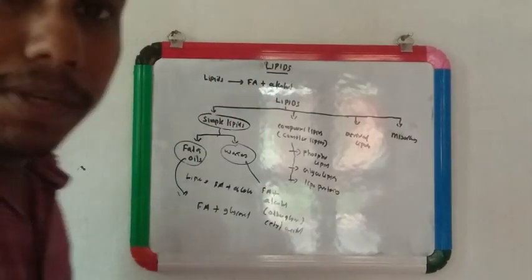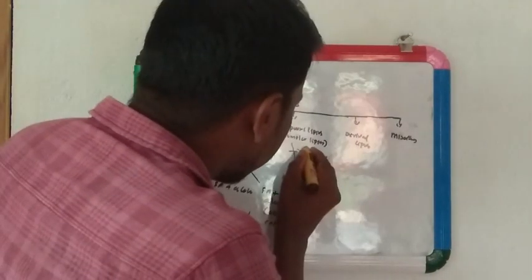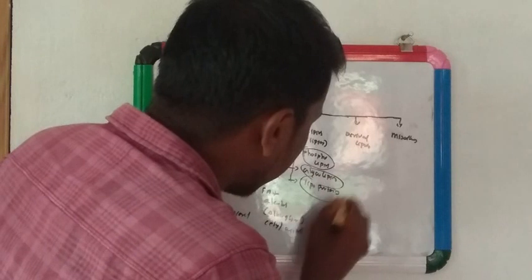These compound lipids can be further divided into phospholipids, glycolipids and lipoproteins.